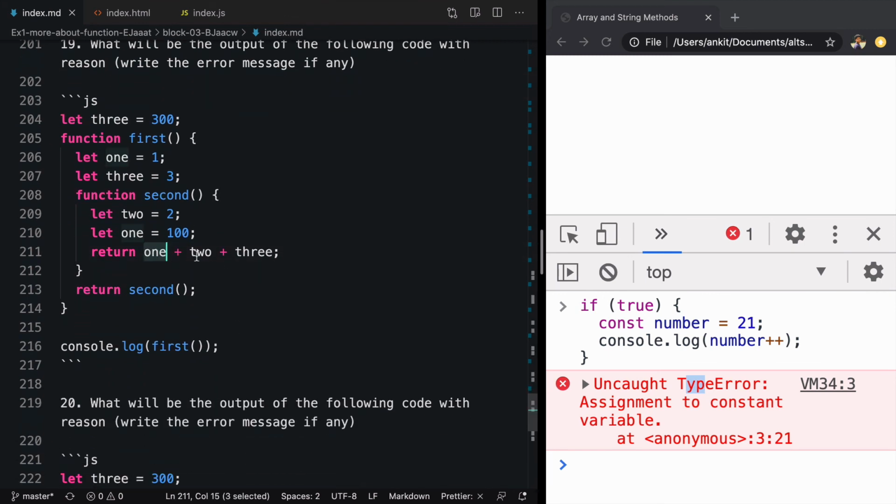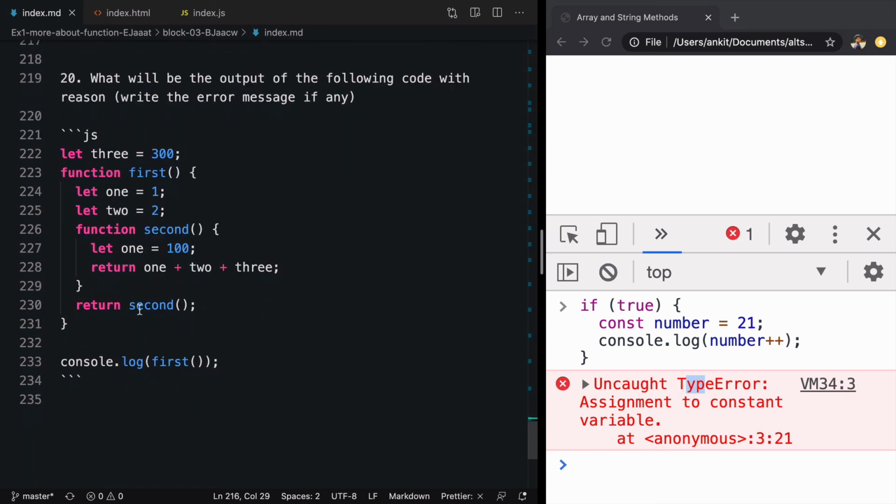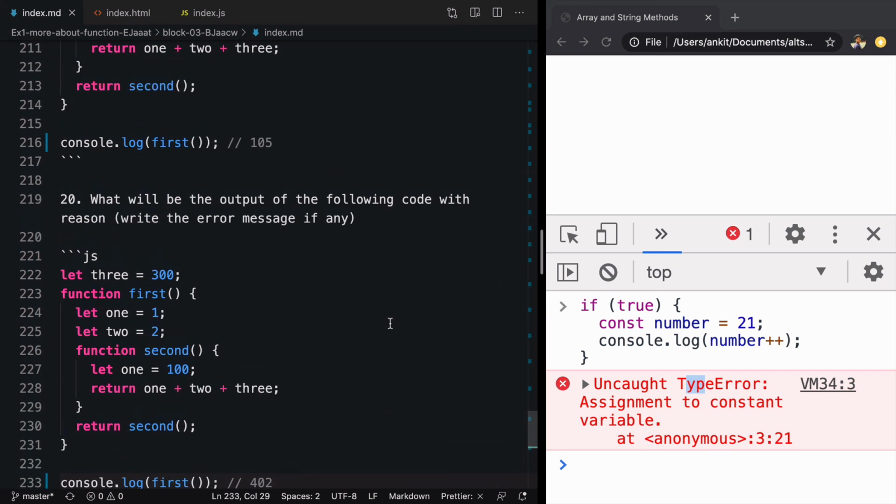Here we are saying 1 plus 2 plus 3, 1 is 100, 2 is 2. 3 it will not find it, so it will bubble out to 3. So the output will be 105. Here we are saying return 1, 2, 3. 1 is 100, 2 is 2, and 3 is 300. So it will be 402. And in that way we have solved this exercise.